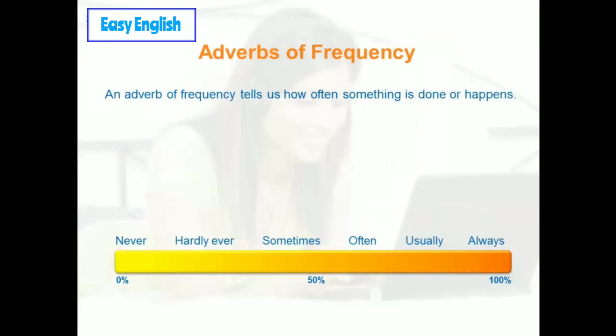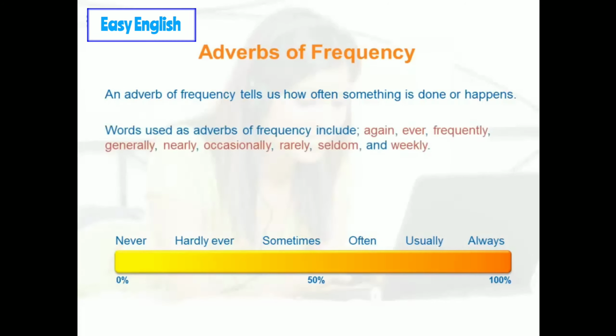An adverb of frequency tells us how often something is done or happens. Words used as adverbs of frequency include again, ever, frequently, generally, nearly, occasionally, rarely, seldom, and weekly.